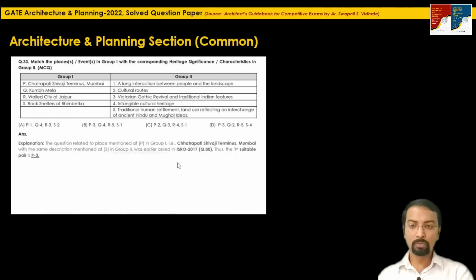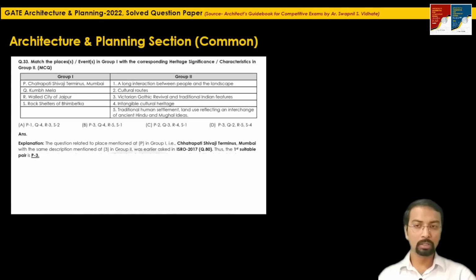The first one, P, that is Chhatrapati Shivaji Terminus in Mumbai. It is called Chhatrapati Shivaji Maharaj Terminus, Mumbai. The question based on this was recently asked in ISRO 2017. So the first suitable pair, if you have read this question paper, if you have solved this, this was recently added as a World Heritage Site.